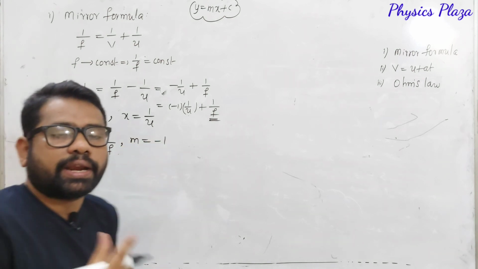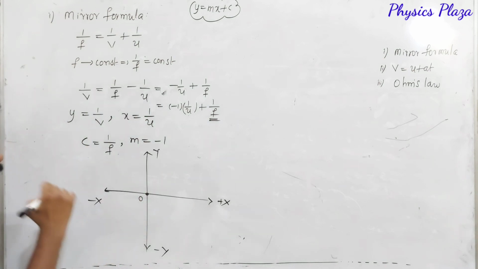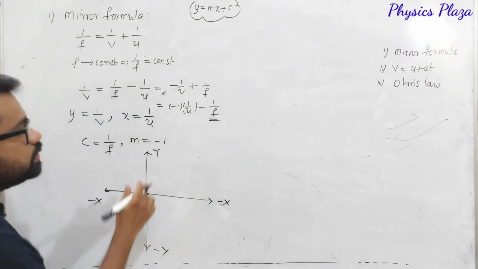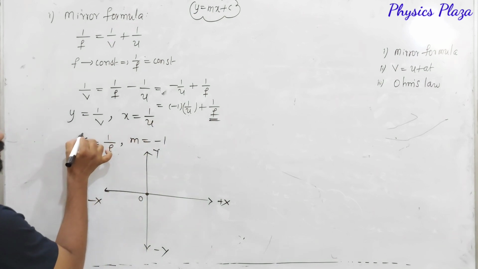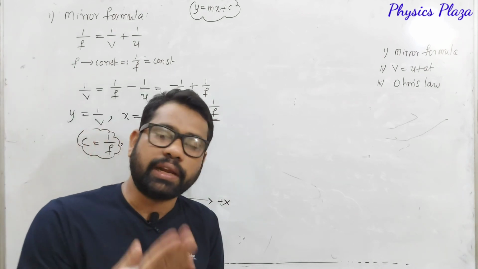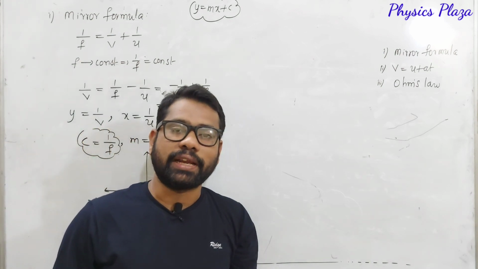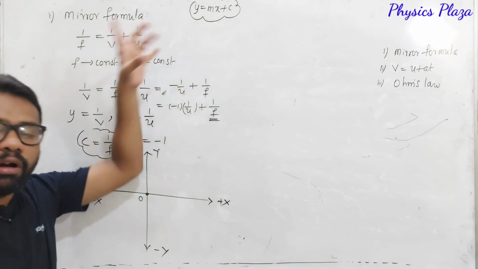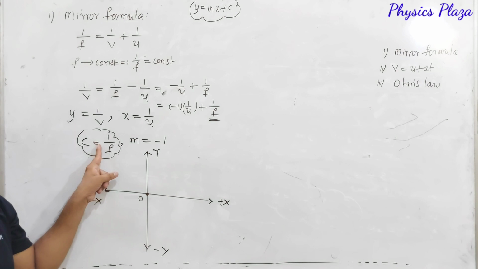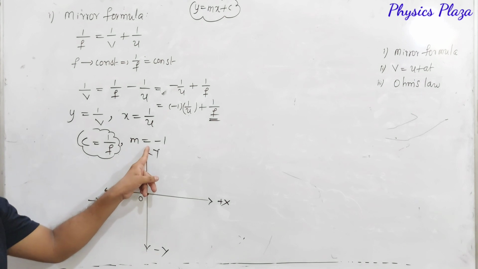So if we make a graph for this, how will we get it? Look here, children. This is the origin. No doubt we don't get a straight line passing through the origin, because there is some value for the intercept. The intercept is 1 by f. You may wonder how we can say we are going to get a straight line. It is in the form of y is equal to mx plus c, so obviously we will get a straight line, with intercept 1 by f and a negative slope. The negative slope is very important.